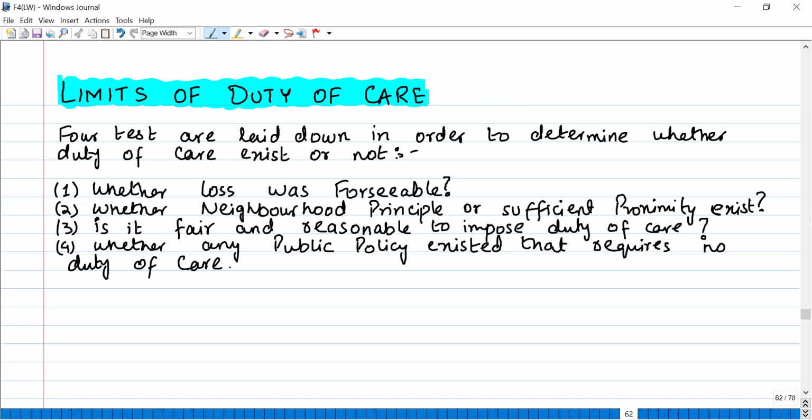Okay. So now the thing is, if that notice was not mentioned, then there was a duty of care, right? Because if you can save that person who has fallen into the area where there was a dangerous animal in the zoo, then it is a duty of care to save him, right? But if in the zoo there was a notice mentioned that you should not go yourself, you should call the authorities, then you do not owe a duty of care. Okay. So these are the things that you will see while determining whether a duty of care exists or not. Okay. These are the limitations.